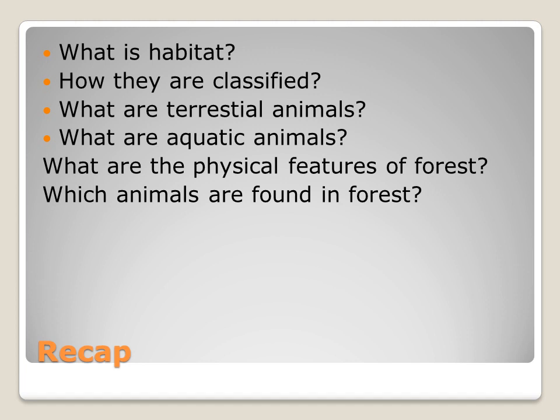What are the physical features of the forest? So the forest is a home for many plants and animals. Which animals are found in the forest? Animals like lion, tiger, elephant, and some animals live on trees. That is monkey, snake, etc. And last, some of the burrowing animals are also present there. What are they? They are earthworm, rats and rabbit. So this is the introduction to this chapter, and we will discuss more in the next class.